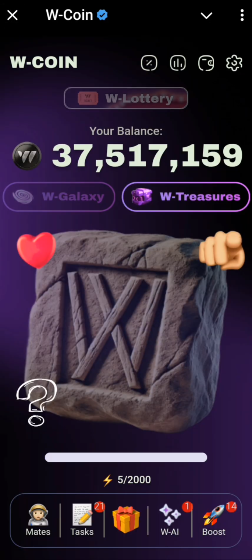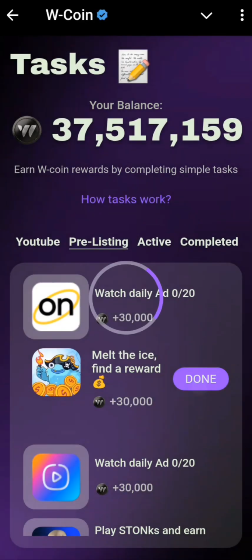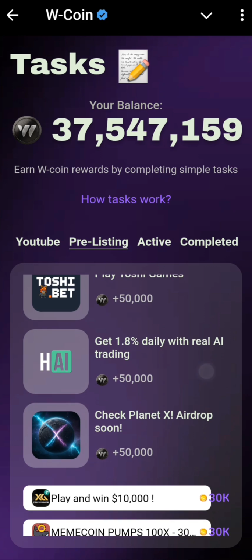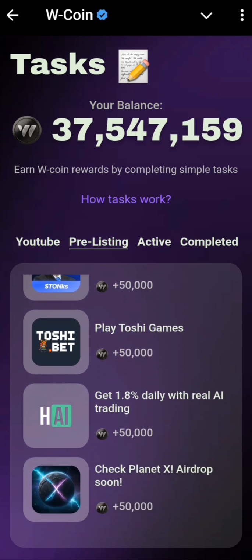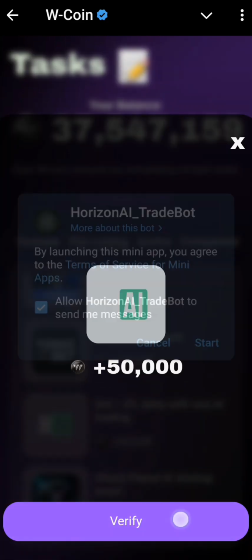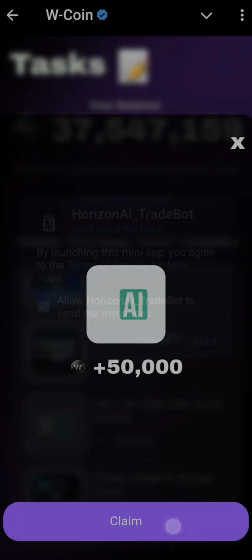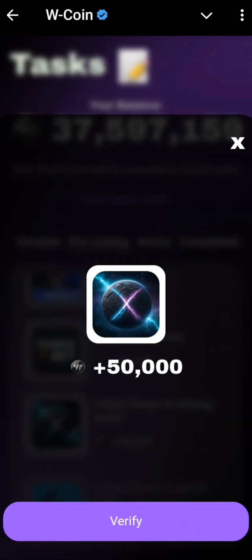And then make sure that you come over to this task section. You see this task section, make sure that you complete all of these tasks, especially the ones that are under pre-listing. It will definitely be part of the criteria. I've made a video about it in the past, so please make sure that you complete all of these tasks. They are very, very important, because if you don't do it, your account will be at risk. So make sure that you complete all of these ones right here. And then let me just go back.